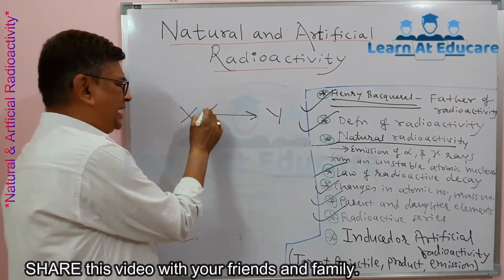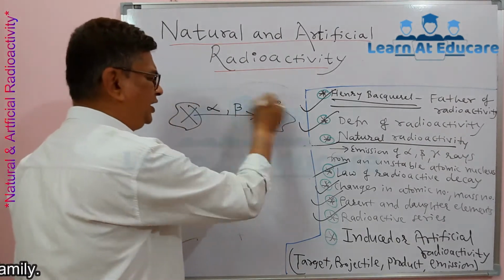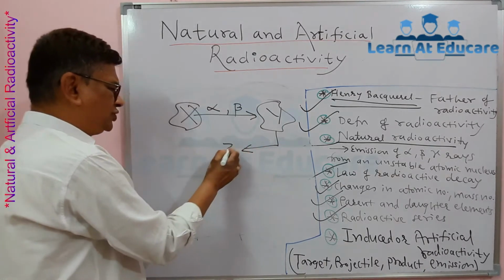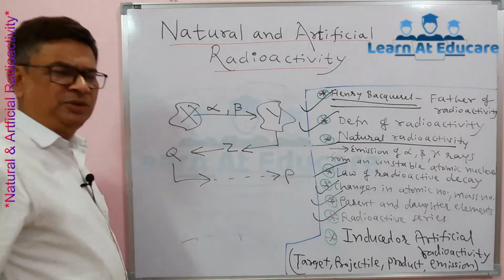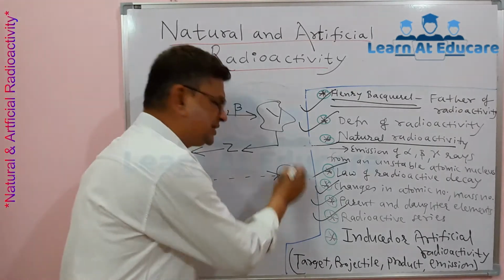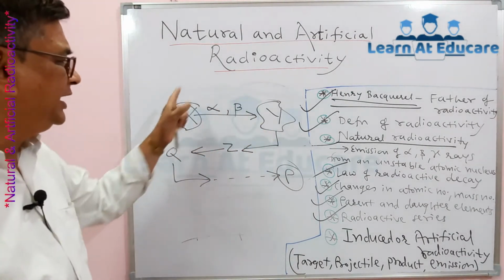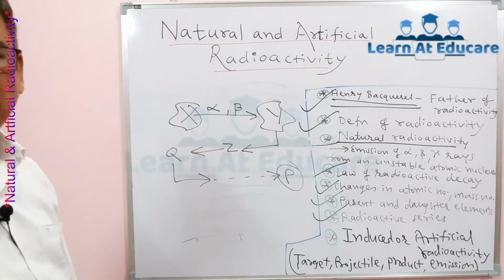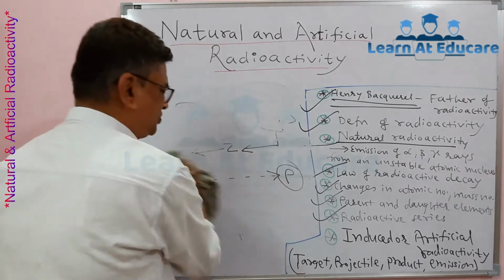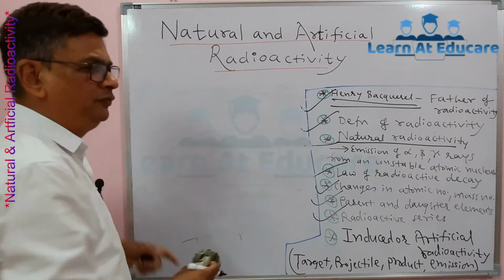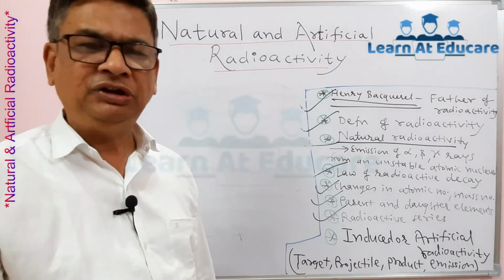So whether an alpha or a beta particle is emitted, some element X gets converted into element Y, and the process continues. Y goes to Z, Z converts into Q, and finally it gives a stable product, say denoted by P, which is generally lead or bismuth. Such a series of elements, from one element to another by emission of alpha and beta particles, is called a radioactive series. This series generally stops at the formation of a stable element, generally lead or bismuth, atomic number 82 for lead and 83 for bismuth.